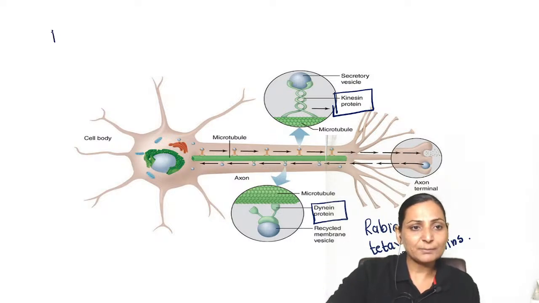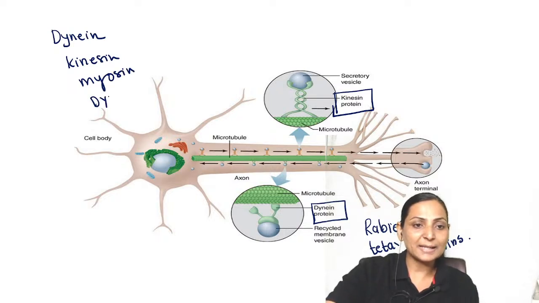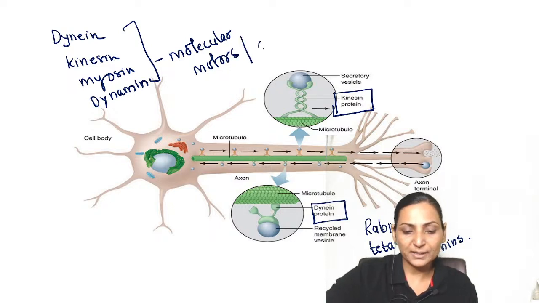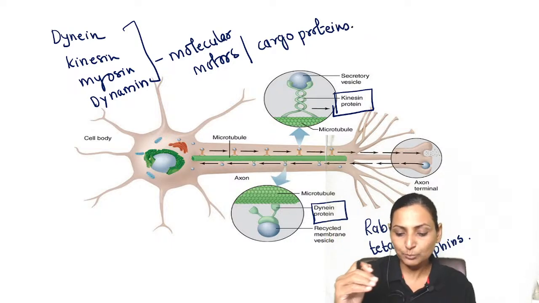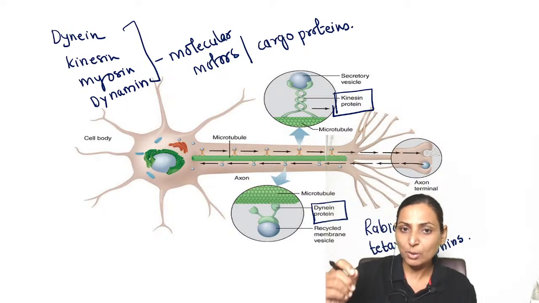Apart from this, remember dynein, kinesin, then your myosin, and your dynamin. These are also called molecular motors, or they are also called cargo proteins. What is the reason? That they are carrying something on their head and they are moving along with it, taking this along with them. Therefore, they are also called the molecular motors or the cargo proteins.